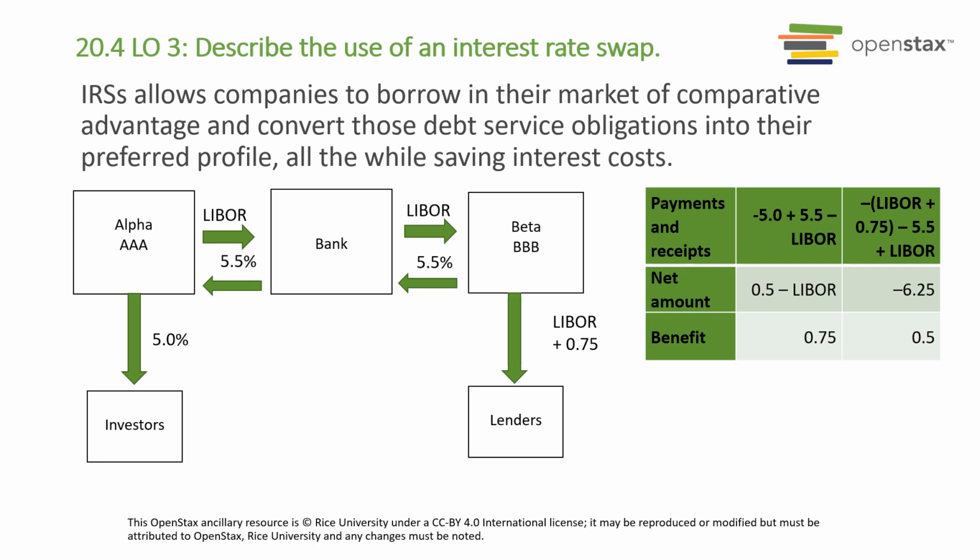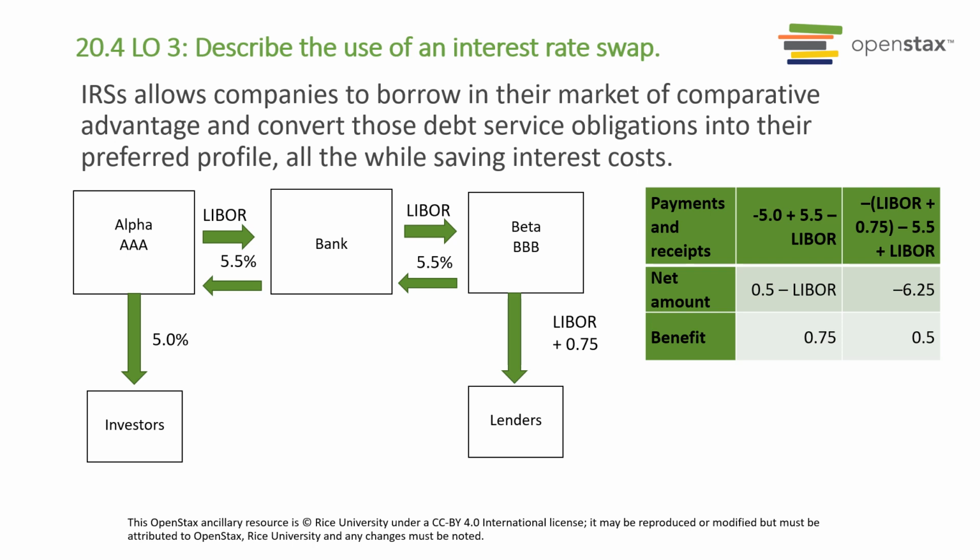This is why you would use an interest rate swap, as demonstrated here. So for example, payments and receipts, -5 plus 5.5 minus LIBOR. The net amount is 0.5 minus LIBOR, and the benefit is 0.75 in this example if LIBOR is -0.25. Negative LIBOR plus 0.75, minus 5.5 plus LIBOR, the net amount is -6.25, so the benefit would be 0.5 in that particular case.